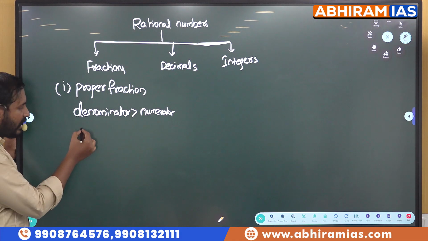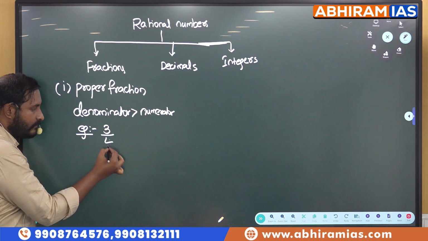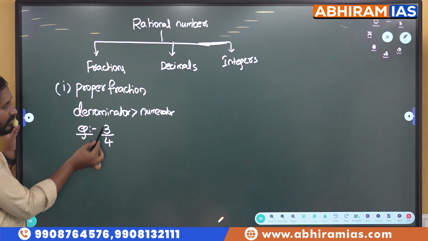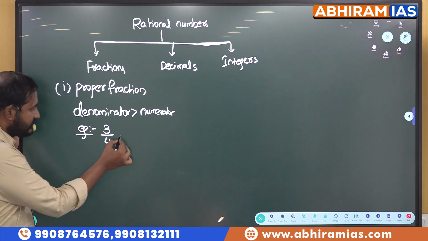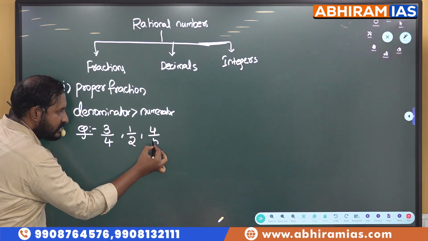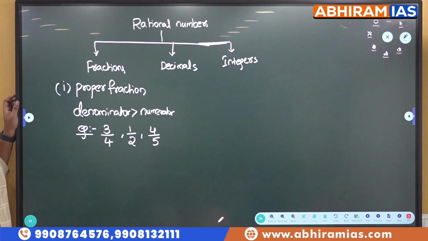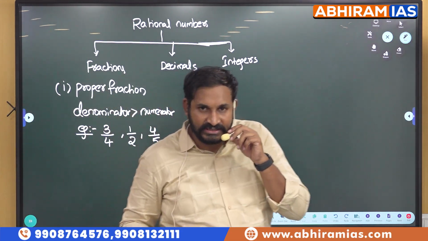Okay, with examples we will understand in a better manner. That is 3 by 4. If the denominator is greater than the numerator, then that is called a proper fraction. Next, similarly 1 by 2. Next 4 by 5. All these are proper fractions. Why? Because students, they asked one question like this.